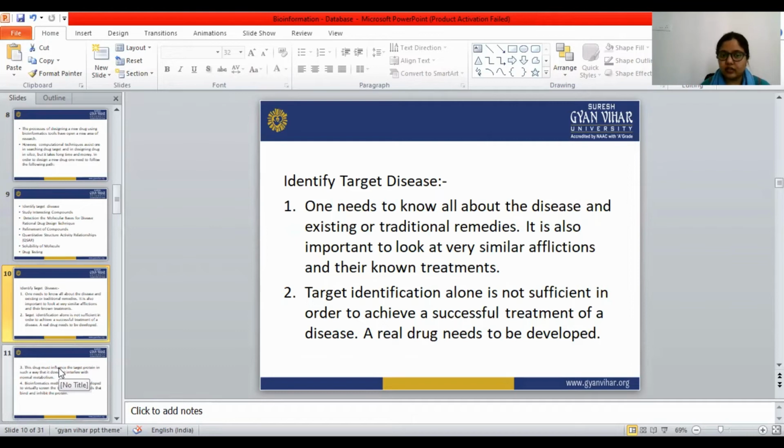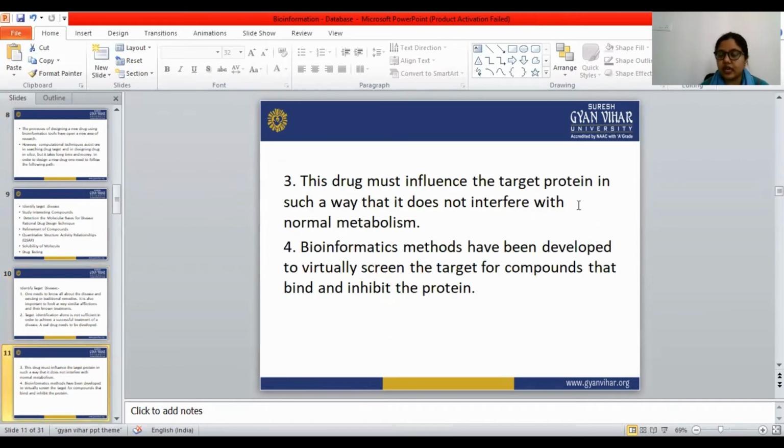Next, target identification is not sufficient. We have to develop a real drug. The drug must influence the target protein in such a way that it doesn't interfere with normal metabolism.